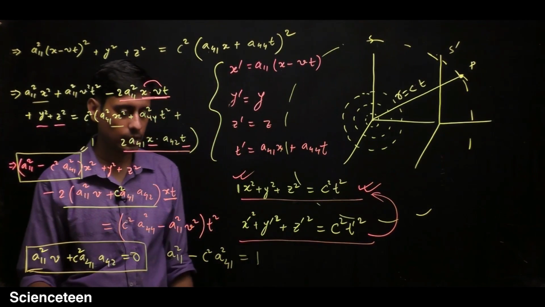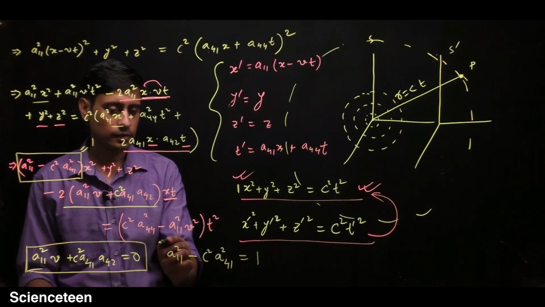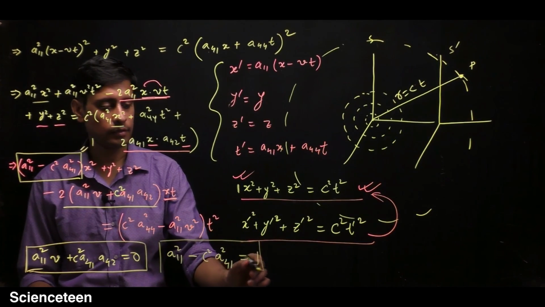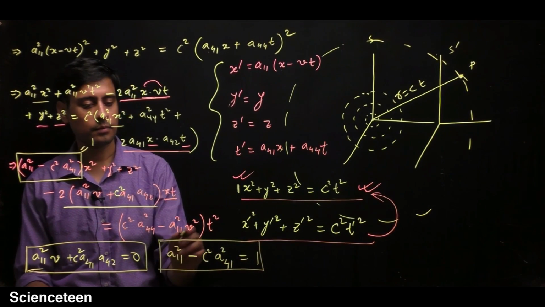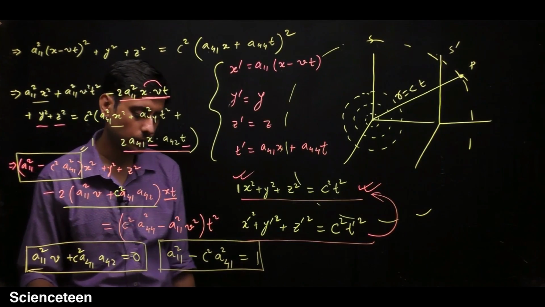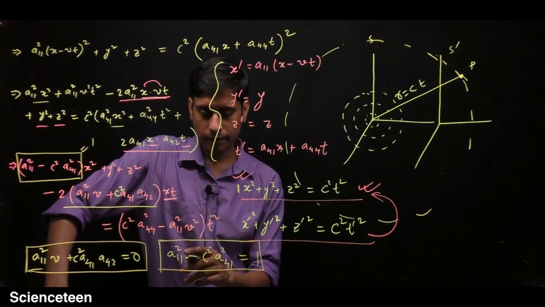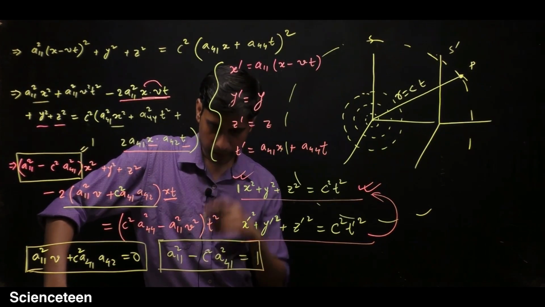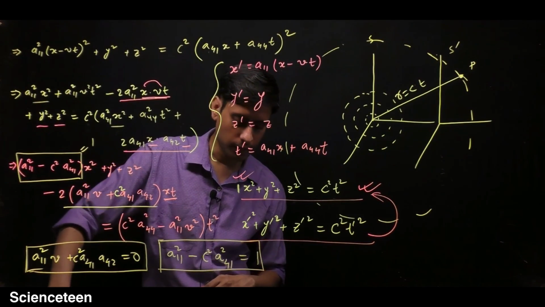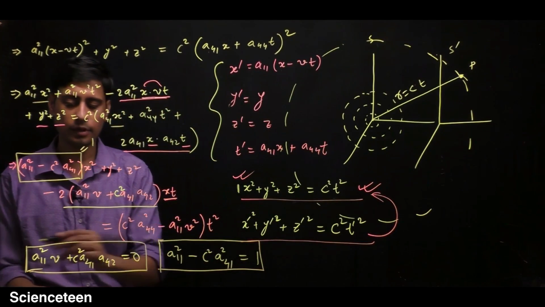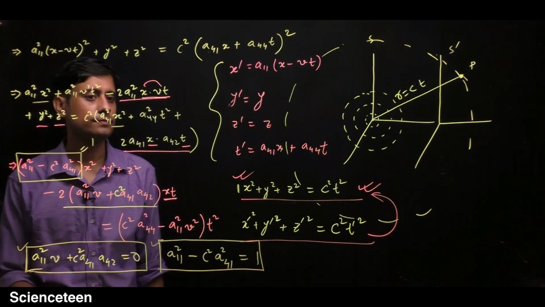So we have another equation. I will enclose it in a rectangular box. So a11 square minus c square a square 41 is equal to 1. So you have these two equations.